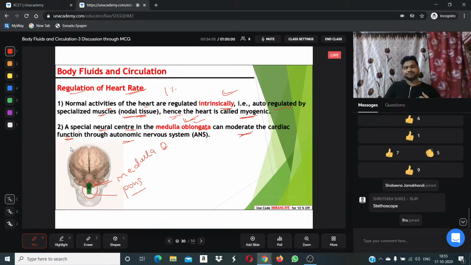The heart is controlled by the medulla oblongata at the brain region, and the nervous system which supplies the impulses from brain through neck to heart is called the autonomic nervous system. It can be framed as a question: how is the cardiac region getting impulses from the brain by the autonomic nervous system? Clear for everyone, right?